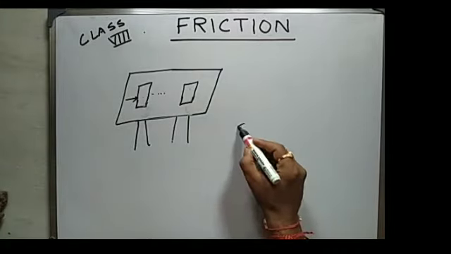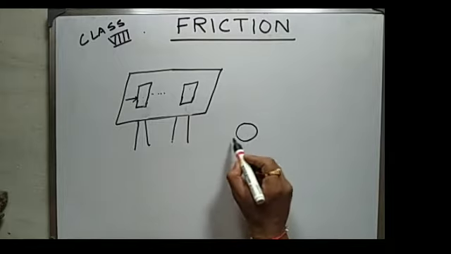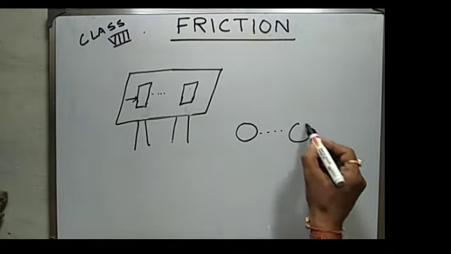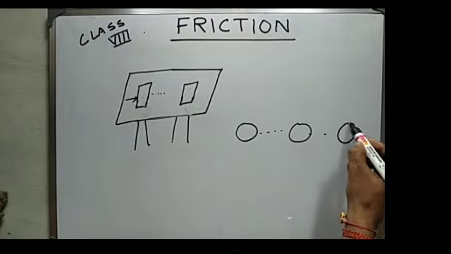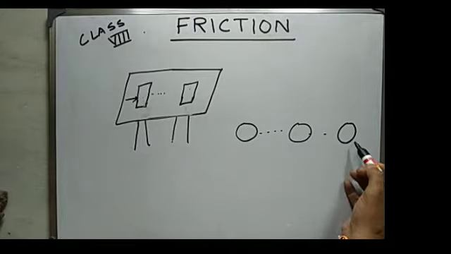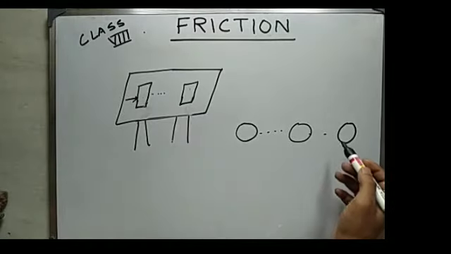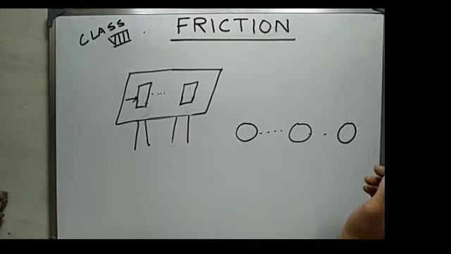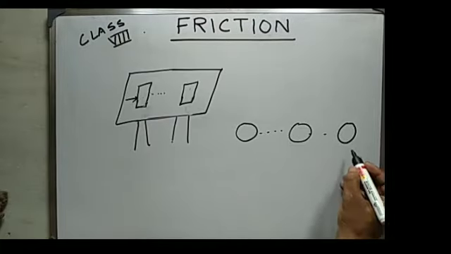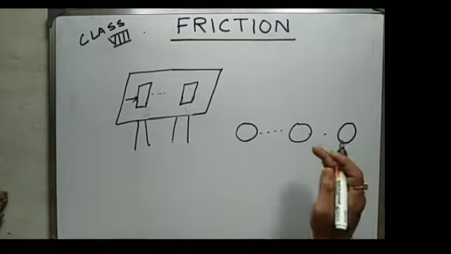Similarly, when you roll a ball, when you throw a ball, it goes to a certain distance and finally it stops. It does not go on indefinitely. Why does the book stop and the ball stop? Don't you think there is an opposing force which opposes the ball moving in this direction?